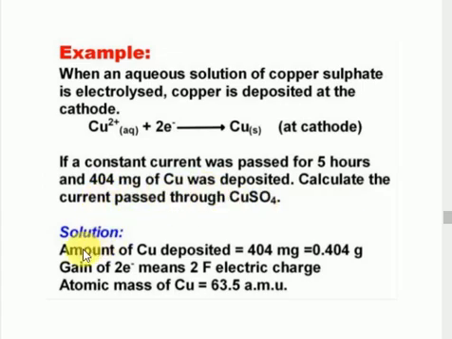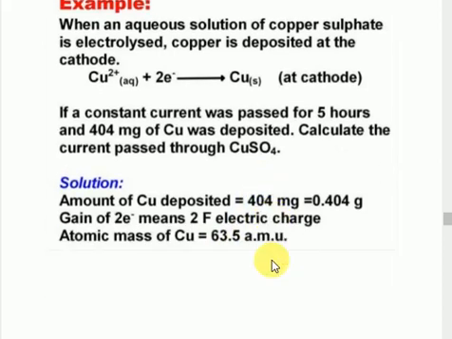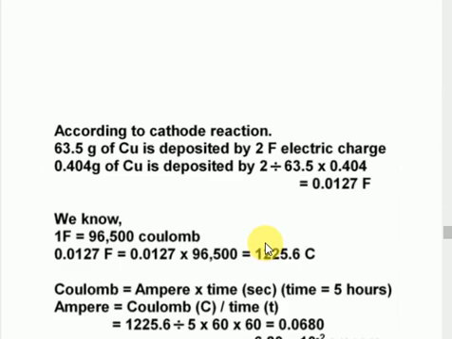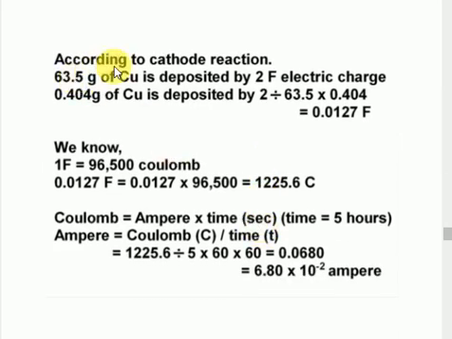They are asking how much current is passed. The amount of copper deposited is given in mg, so convert it into grams by multiplying by 10^-3, which gives 0.404 grams only. If you pass 2 farad of charge, you will get 63.5 grams. So we want to find how many farads, x, are required for 0.040 grams. Cross multiply and you will get the idea.